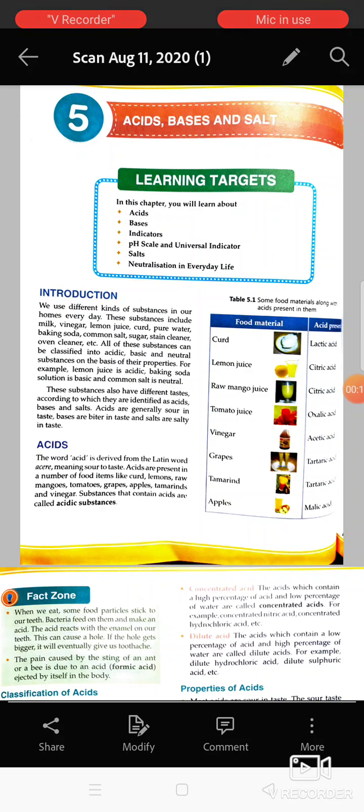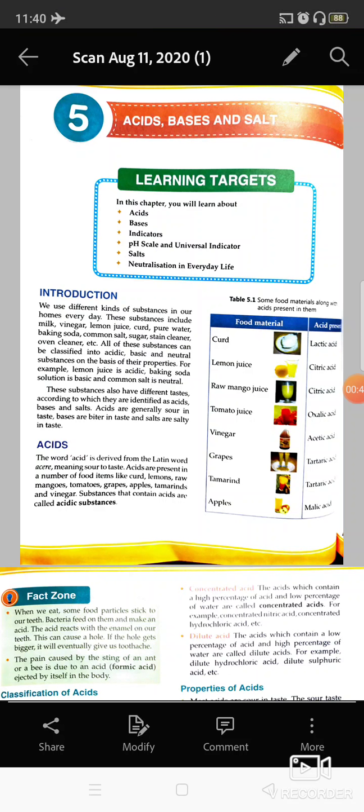If you look around yourself, the kind of food you eat, or the substances which are present nearby, either they have a sour taste or a bitter taste. Some substances are very corrosive, which means they cause burning to your skin. Some do not affect your skin. So depending upon the taste of the substance, what kind of touch it gives, whether it is corrosive, non-corrosive, or neutral, or has no effect on your skin.